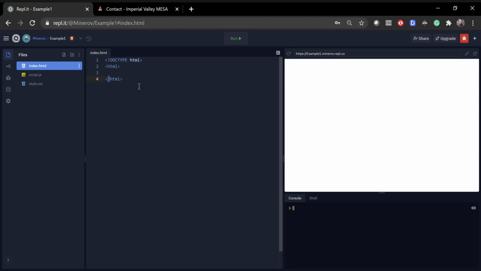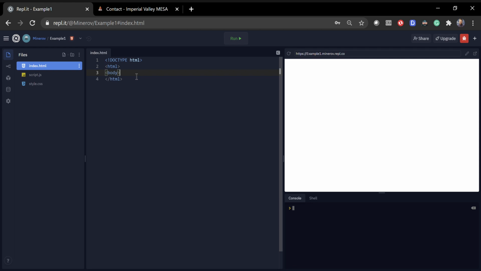Okay, so this closing tag tells us the end of all the information that we're going to need. Everything that we're going to use is going to be right here in the middle. The first thing we're going to do is type less than sign, body, and then close it with a greater than sign.